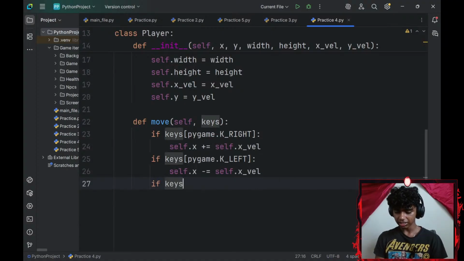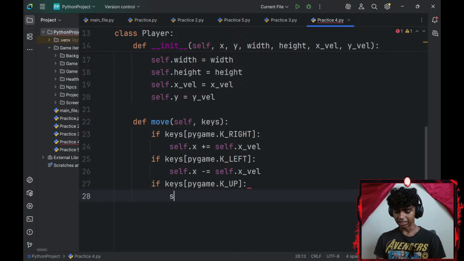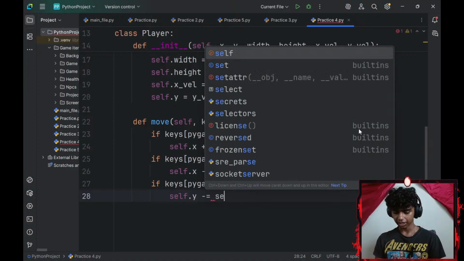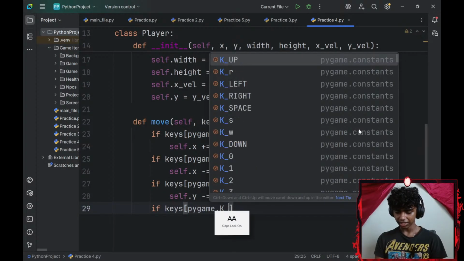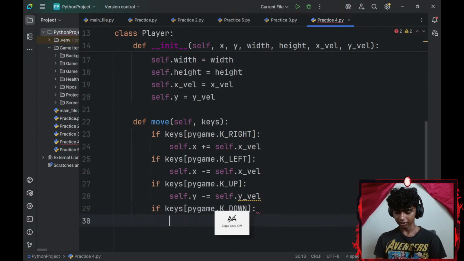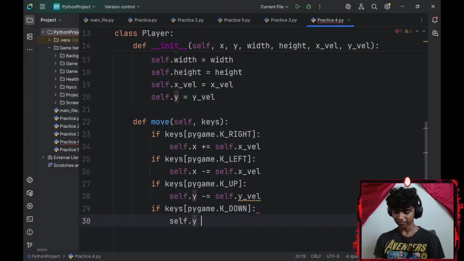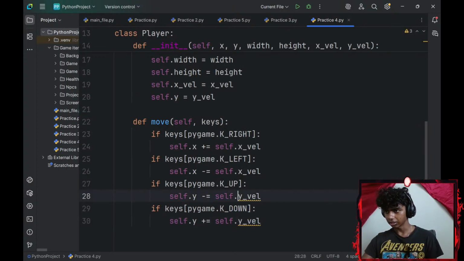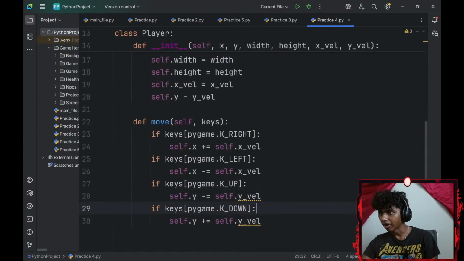And if my keys at index of pygame.K_UP, if my up key is pressed, I will decrease my self.y-axis by my self.y-axis velocity. And lastly, if my keys at index of pygame.K_DOWN, if my down key is pressed, I will increase my self.y-axis by my self.y-axis velocity. And there needs to be, do I have a y-axis velocity? I do have a y velocity parameter.